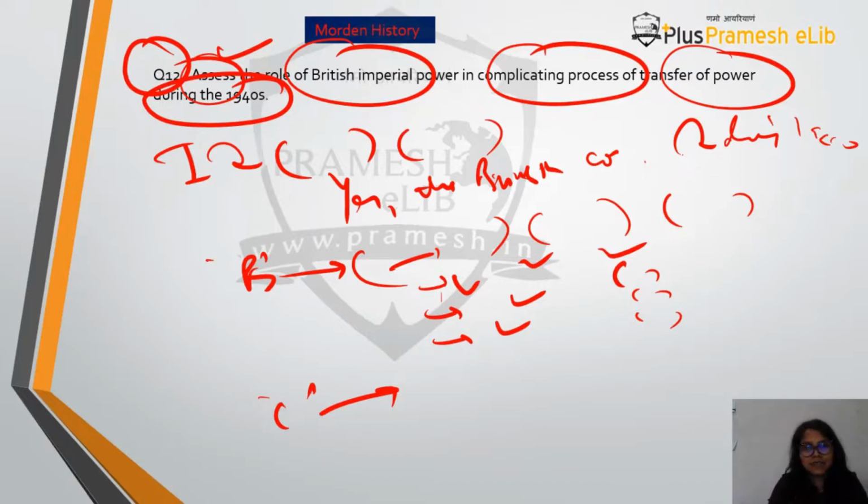If they were very clear from the start that they will transfer power, there would have been no Quit India movement. Then secondly, if they were clear from the present that now is the time that responsible government should be formed, then obviously why would Gandhiji organize individual satyagraha, right? Then Gandhiji called Cripps' proposal a post-dated cheque of a crashing bank. And if you can write this line and underline it also, I'm telling you, you'll get one more mark, because nobody is going to write it.